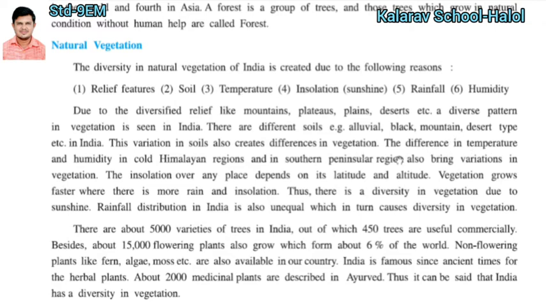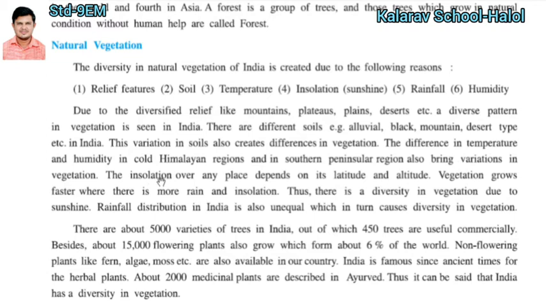The difference in temperature and humidity in the cold Himalayan region and the southern peninsular region also brings variation in vegetation. Both the Himalayan region and the southern peninsular region have a variety of vegetation.